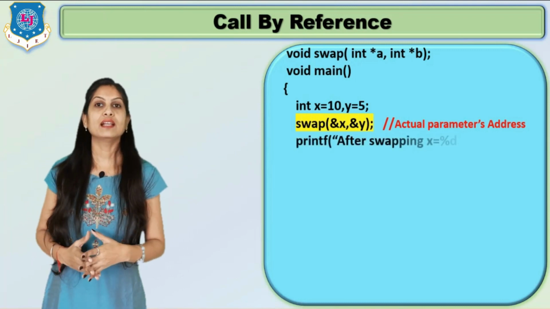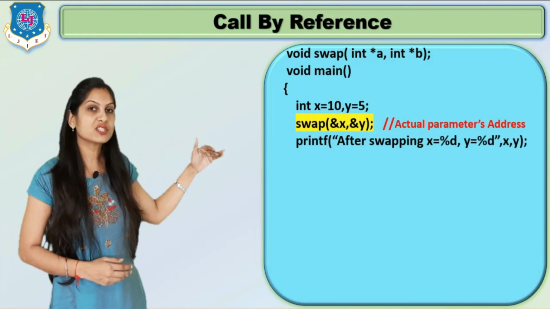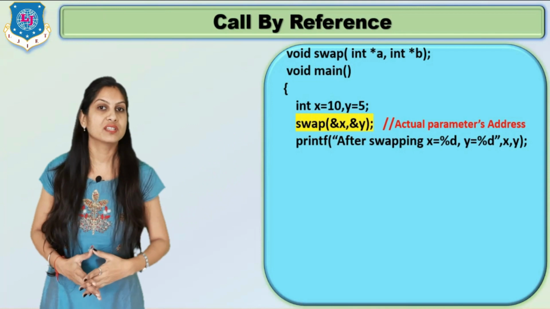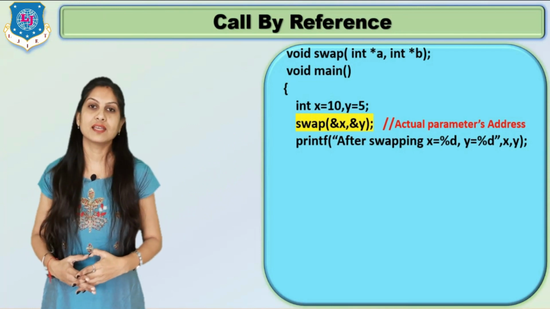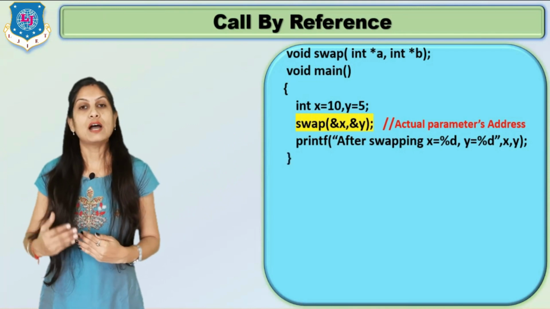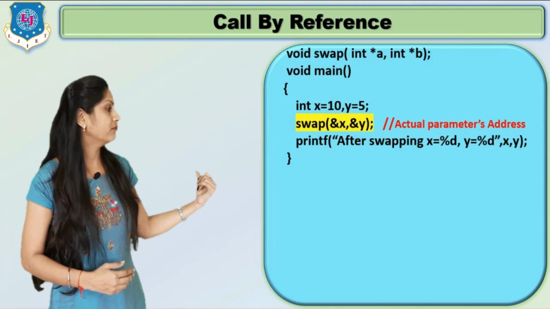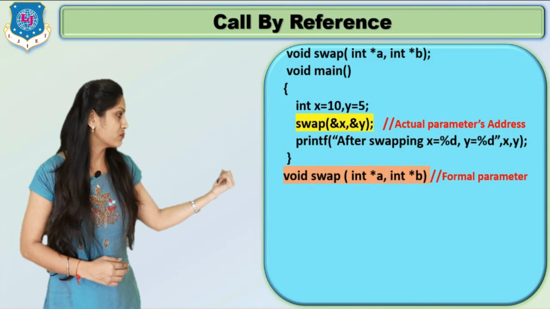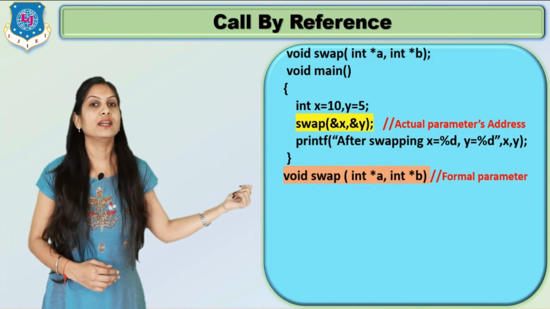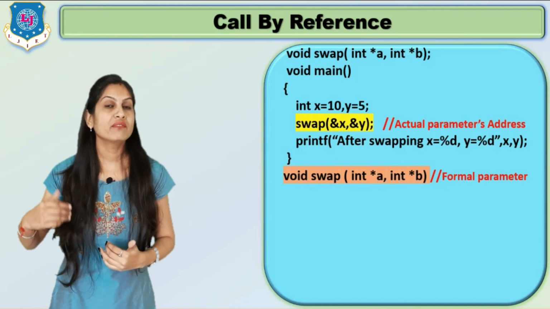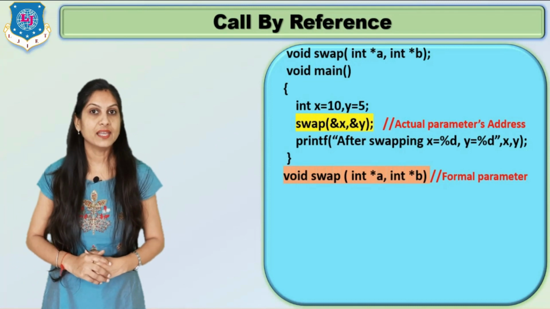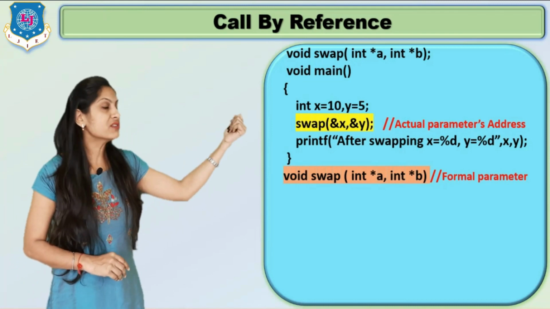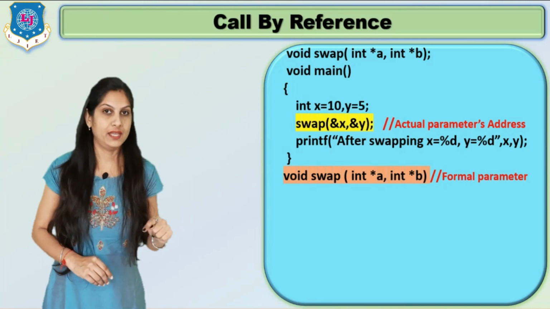After that we are writing printf("after swapping the value of x equals %d and y equals %d", x, y). After void main, now we are writing the function definition, that is the same: void swap(int *a, int *b). What happens when we write this line? The address of x, suppose it is 5000, that value will be copied in a.